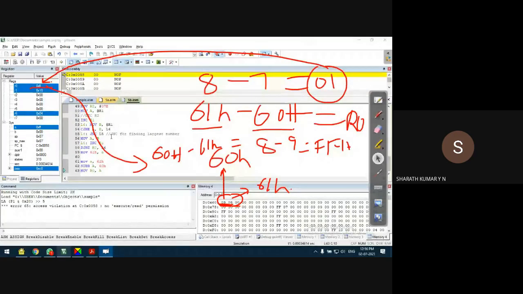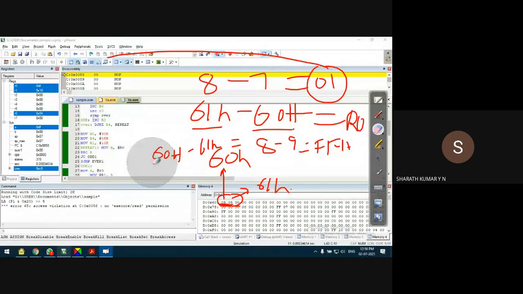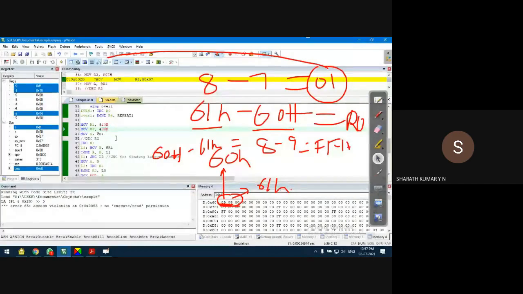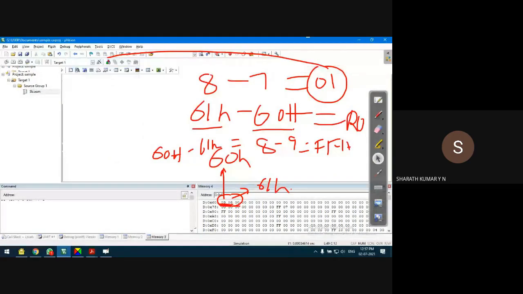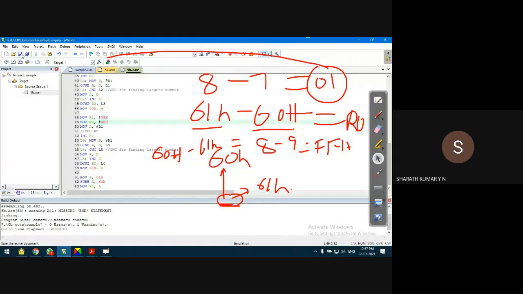Okay. So the next trial is that I'll keep R2 as 8. I think I didn't change it in both the programs. This I've done in both the programs. I'll comment out the decrement R2 line. Let us see what happens. This is the problem I got when I was checking the program. It was not giving the correct result. Then I had to decrement R2. That was the idea.